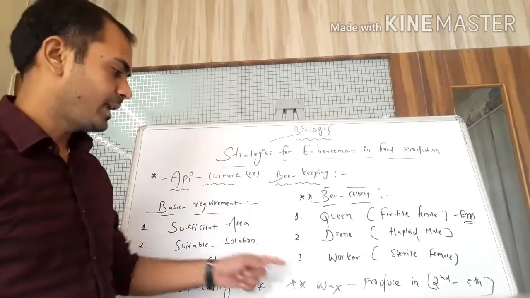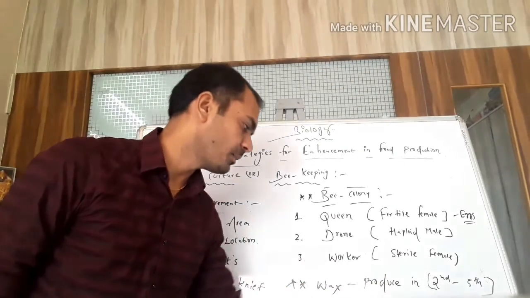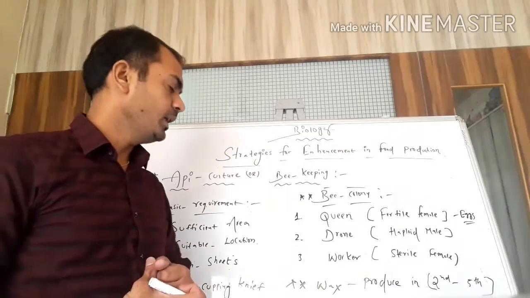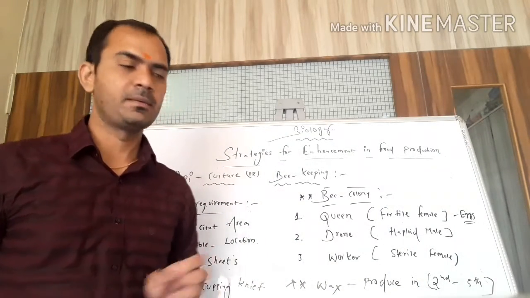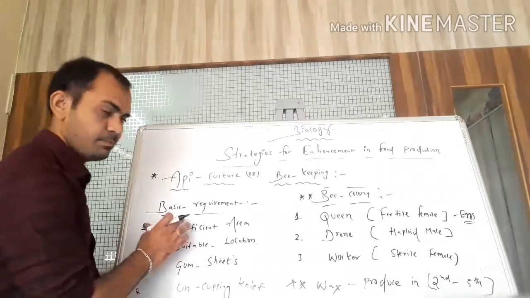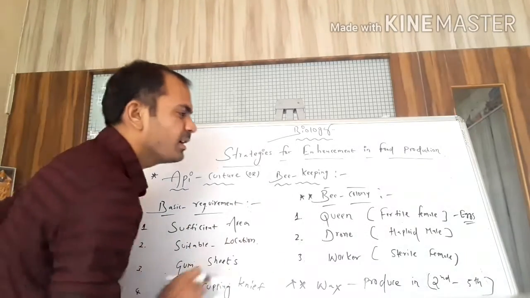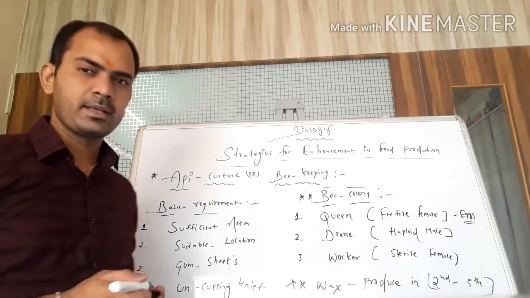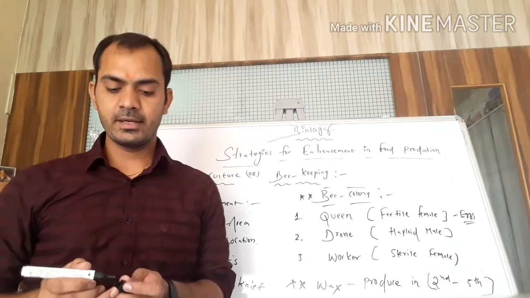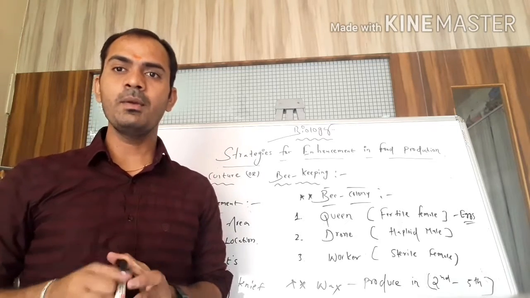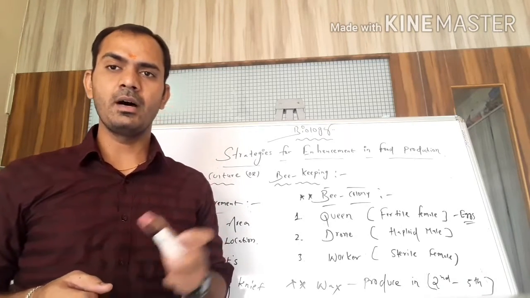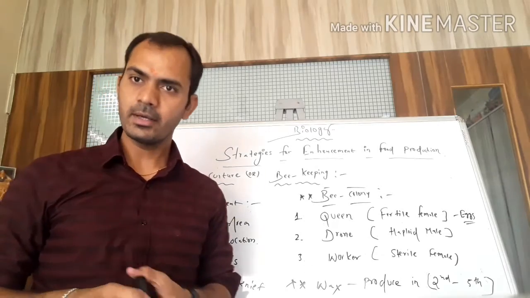Clear? Wax is produced in the second to fifth abdominal segments in the bee's abdominal cavity. So these are the important basic requirements and also the important bee colonies. Okay. Now what next? Next we will discuss, students, the economic importance of bees, of honey and wax. Okay. Right.